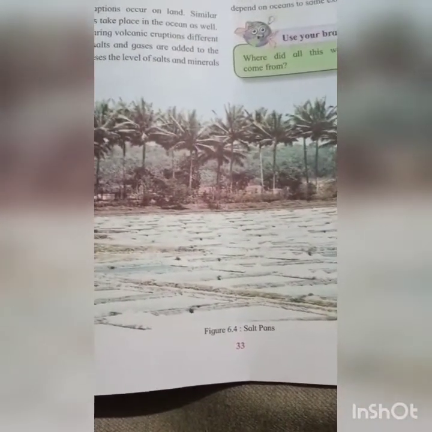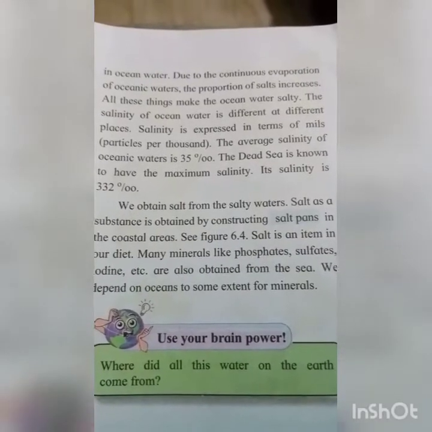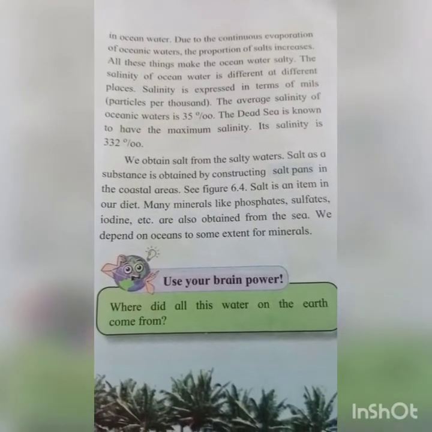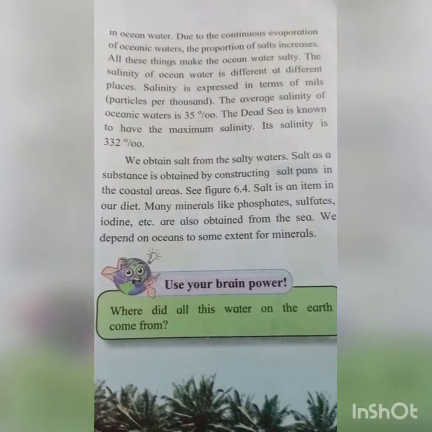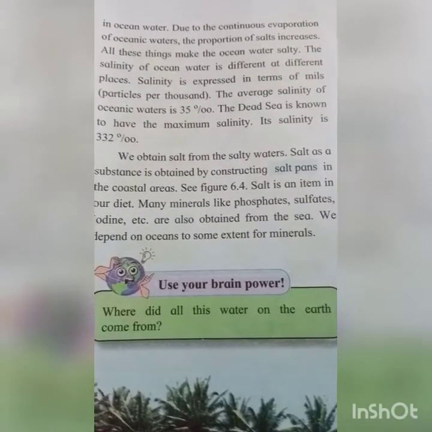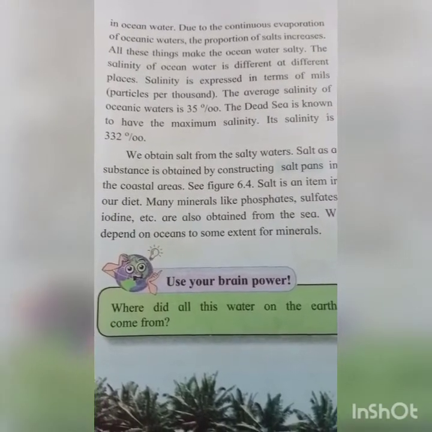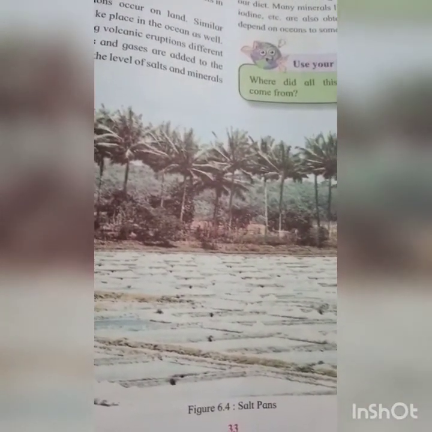See figure 6.4, salt pans. Can you see that? Salt pans in the coastal areas. Students, salt pan means what? Undrained shallow depressions in which water accumulates, that means collects, evaporates, and deposits salt. We can say that is the salt pan. See picture 6.4, students. It is the salt pan picture.